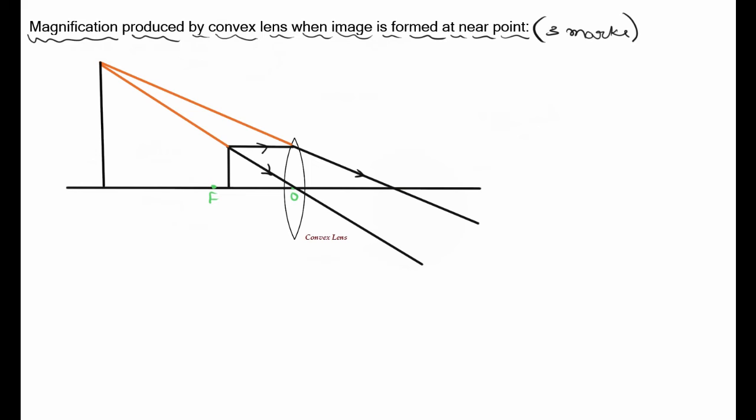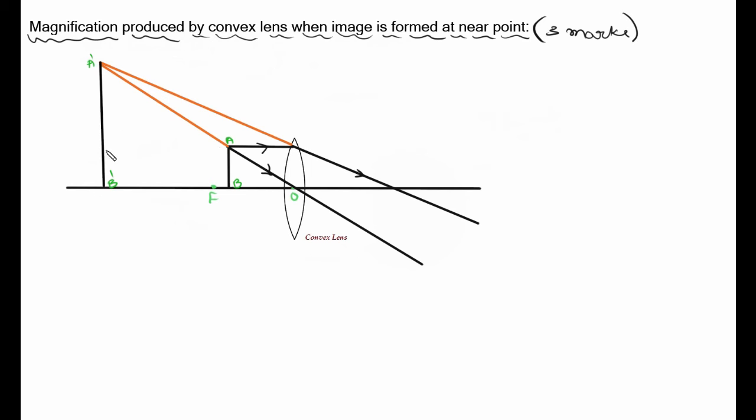Okay, so if I name the object as A B, I'll name the image as A dash B dash. Okay, so this is the ray diagram for this derivation. Where have we placed the object? In between F and O, that is, between the principal focus and the optical center, somewhere we place the object. And we know we have already discussed previously that when the object is placed like this, the images formed are erect and virtual.